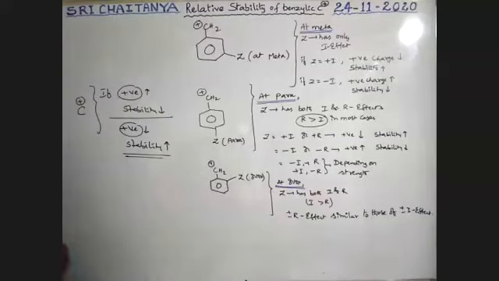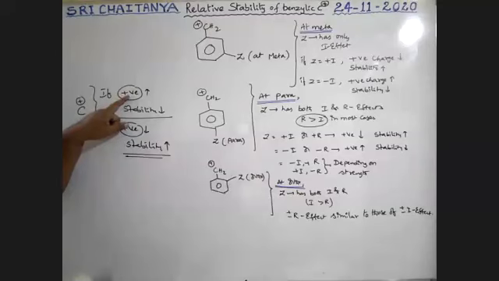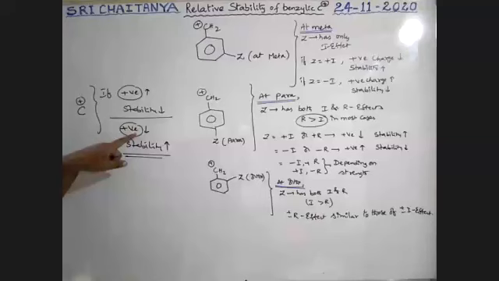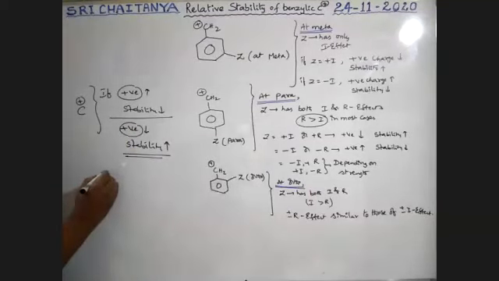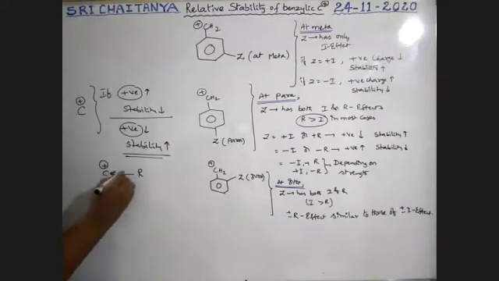See here. Whenever positive charge increases because of any group, stability decreases. Positive charge decreases, stability increases. For example, there is a carbocation to which an electron donating group is applied, boys.